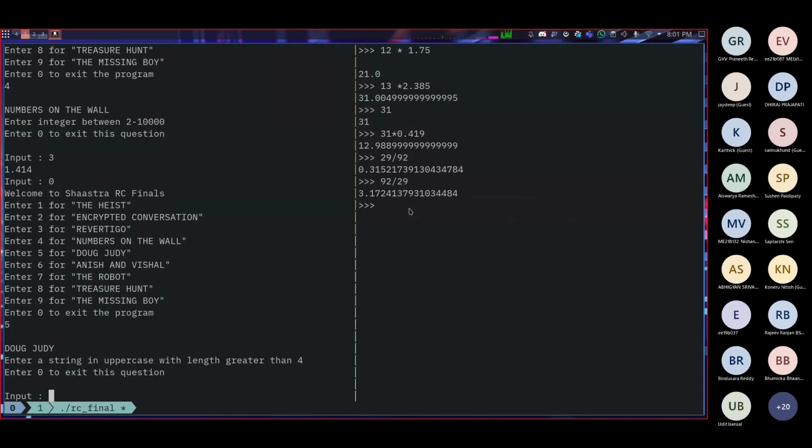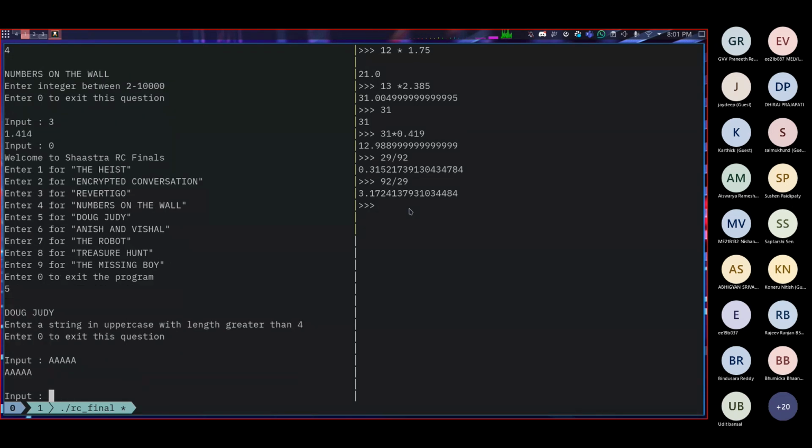So yeah, in this problem we are supposed to enter a string. This is the first time we are supposed to enter something which is not an arithmetic number or float. This is the first time we get something like a string. All right, we'll enter a string. We'll start with a really simple string of length greater than 4.